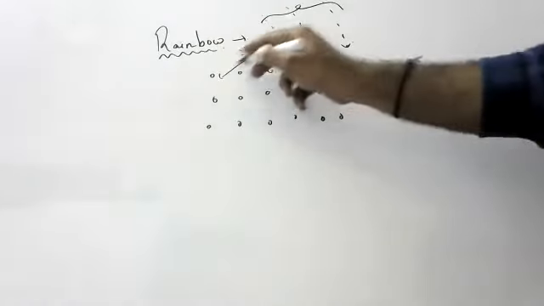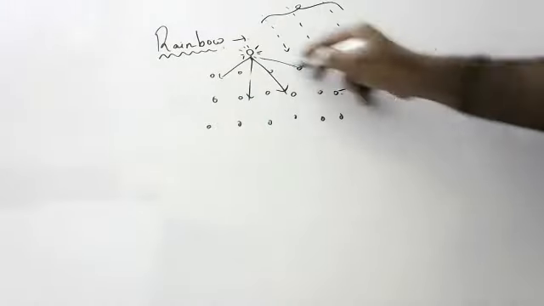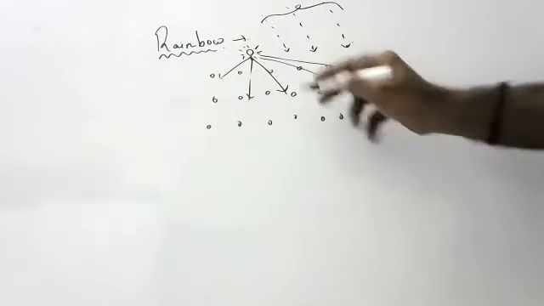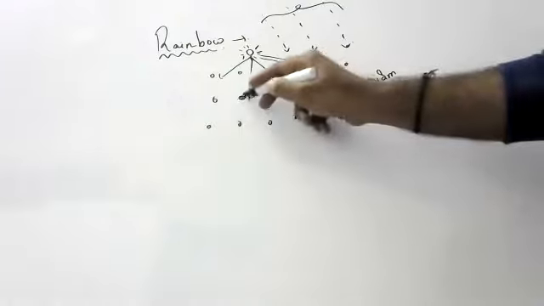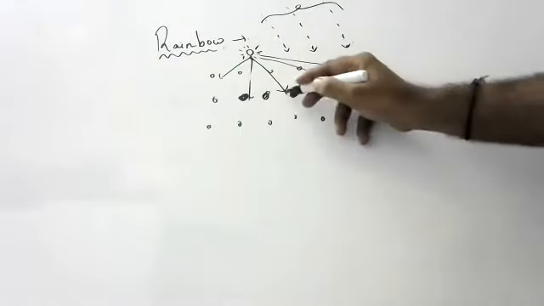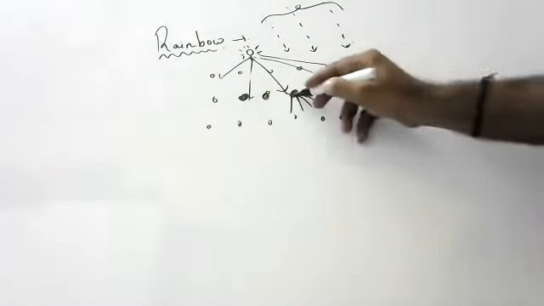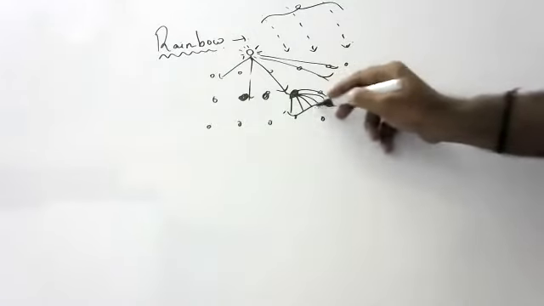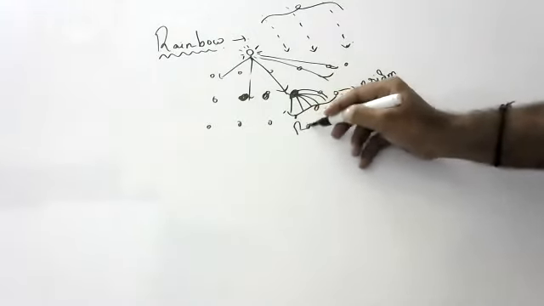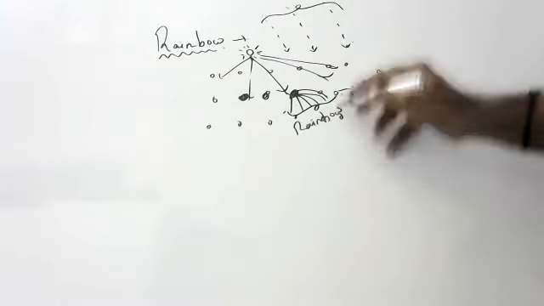Now sunlight will pass through these particles, and each particle is acting as a prism. So sunlight splits into seven colors, and these seven colors you will see in the form of a rainbow. I hope you all understood, children.